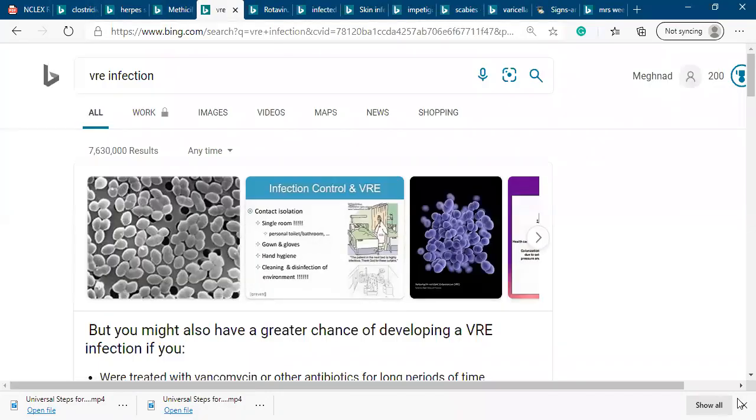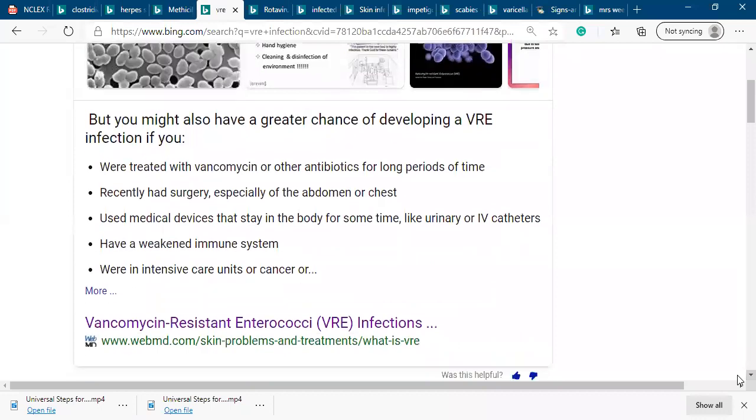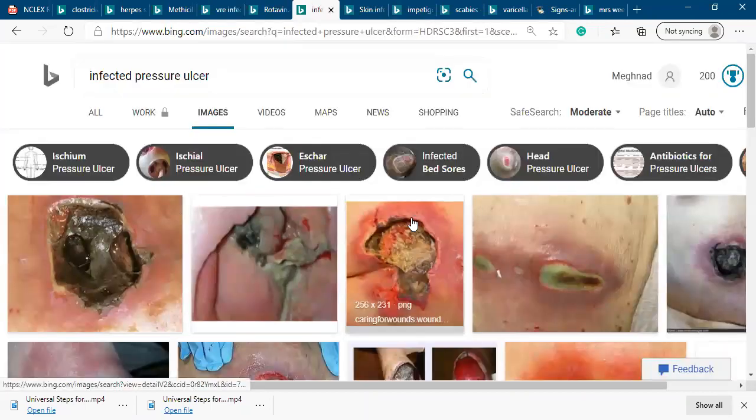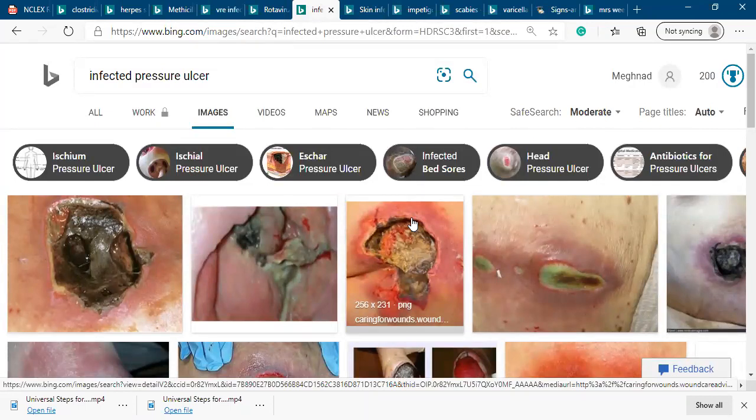Then varicella zoster, or VRE, vancomycin resistant enterococci, which can cause GI tract infection. Rotavirus causes very bad diarrhea and the patient has dehydration. We must know the signs of dehydration, but rotavirus is a contact precaution. Any kind of infected pressure ulcer is also contact precaution.